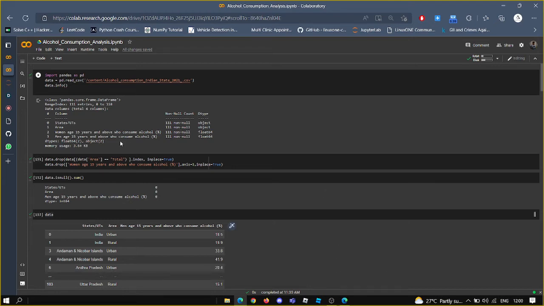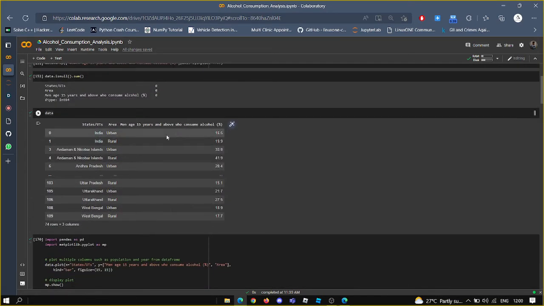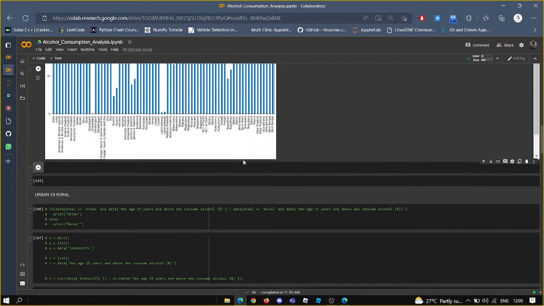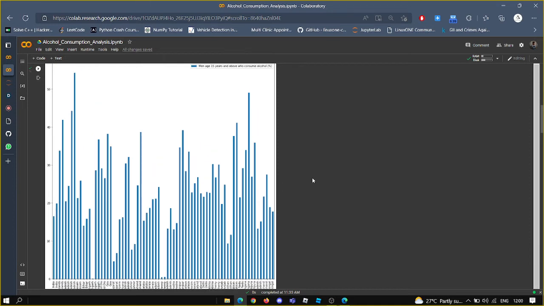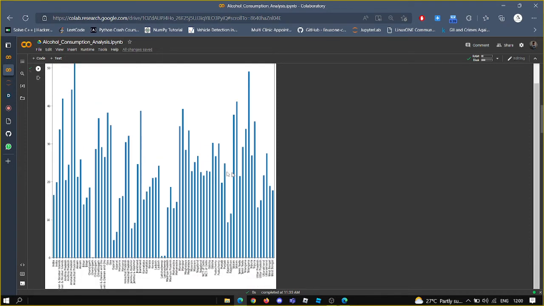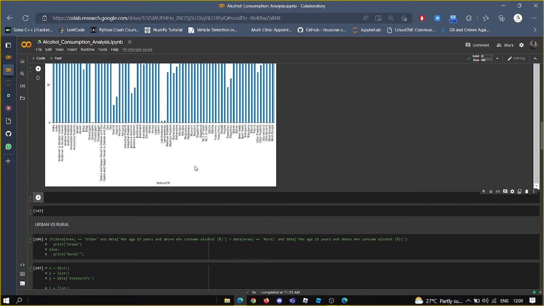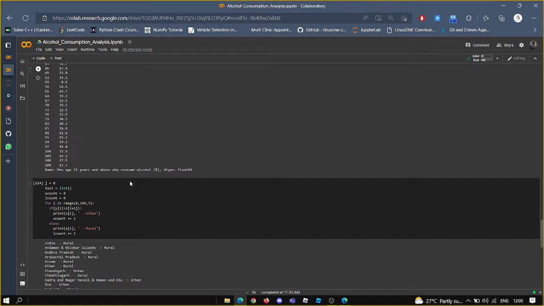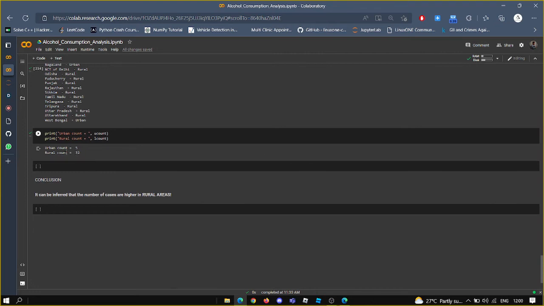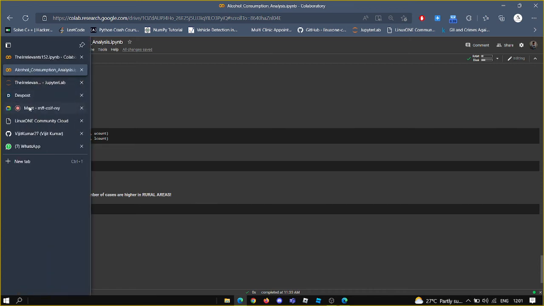So we basically did an analysis of alcohol consumption, and based on the data set that we had received, you can understand in the graph over here that for each area, the rural crime rate is more than the urban crime rate. And based on the women crime analysis as well, it shows that the crime in rural districts is a lot more than urban. So this is one correlation we are trying to make over here. If you look at the final count we receive over here, the number of cases of alcohol consumption is higher in rural compared to urban. It's a huge number, 32 over 5. So this is one thing that we have tried to address in our project, and that's the correlation we are looking at making.